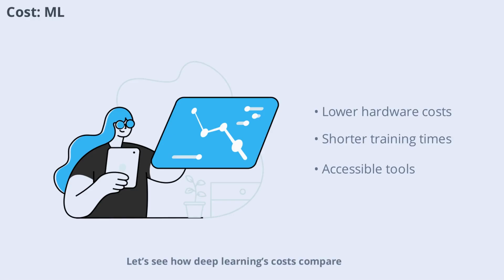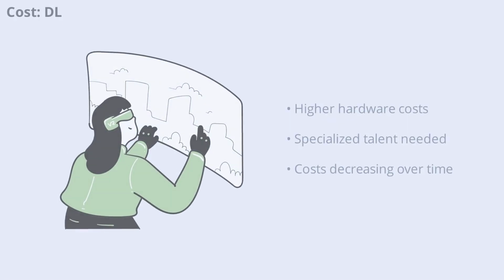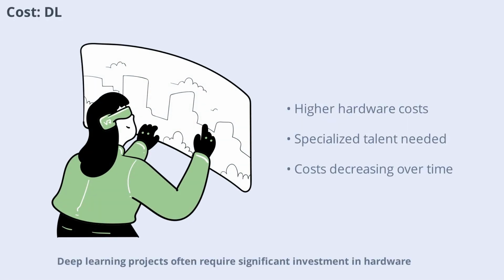Let's see how deep learning's costs compare. Deep learning projects often require significant investment in hardware, data storage, and specialized talent. Training large models can be expensive, especially when using cloud computing resources. However, the potential for breakthrough performance in complex tasks can justify these costs for many organizations. As technology advances, the costs of deep learning are gradually decreasing, making it more accessible over time.